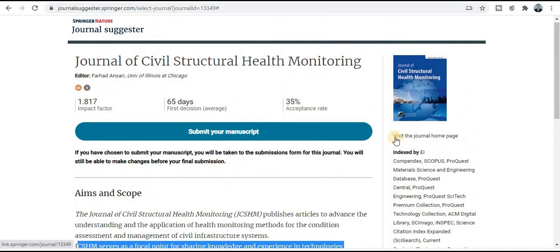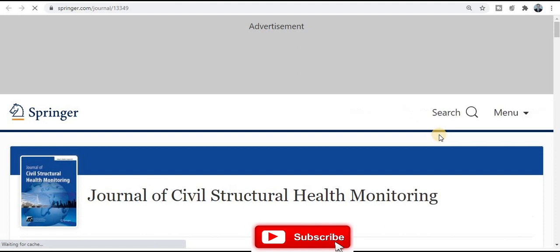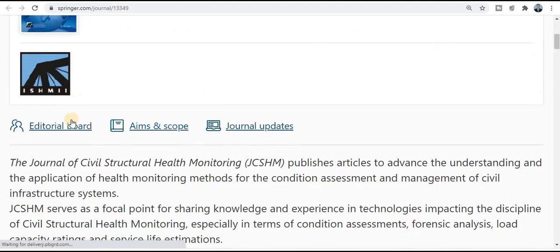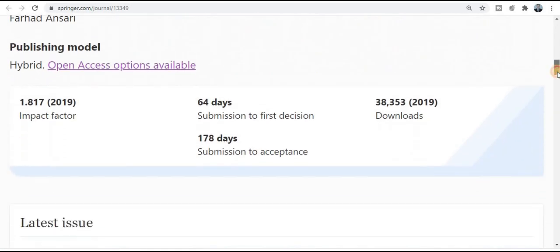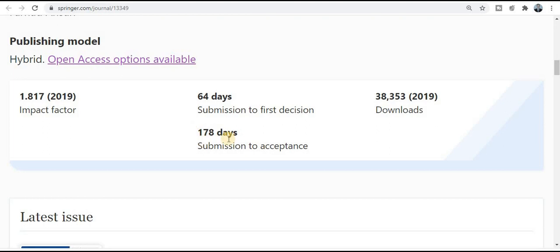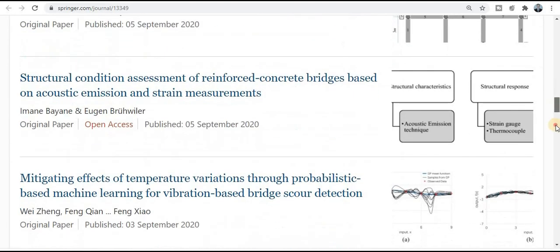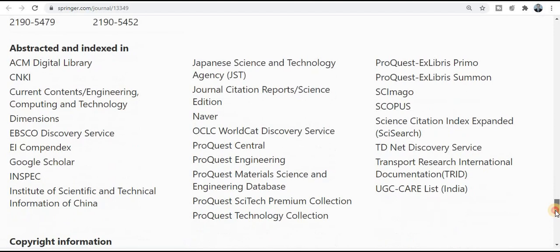And if you want to know more about this journal, explore this section, visit the journal homepage. It will redirect to the journal homepage. Here you will get all the detailed information like aim and scope, editorial board members, journal updates, journal description part, and you will get that in about 178 days your research paper will get published. So most probably your research paper will get published within 4 to 5 months, and you can explore all the information from here.